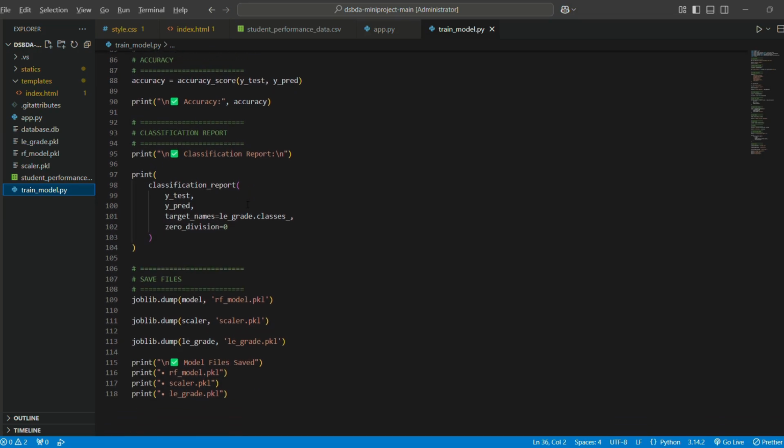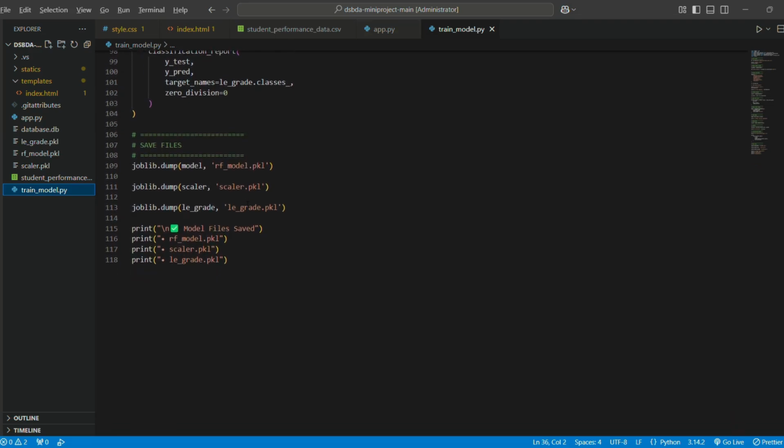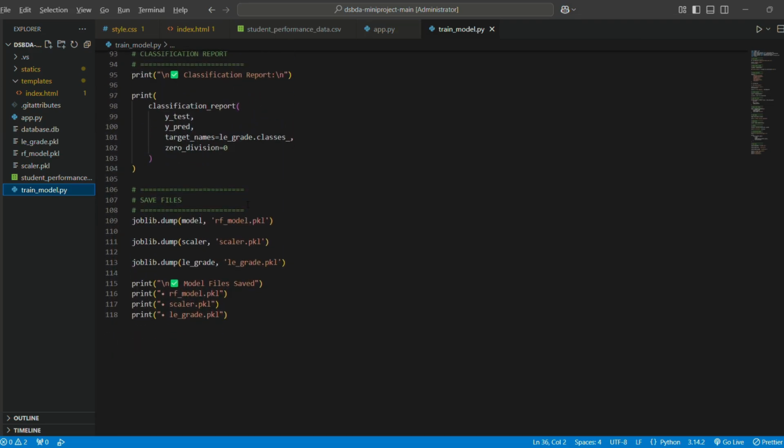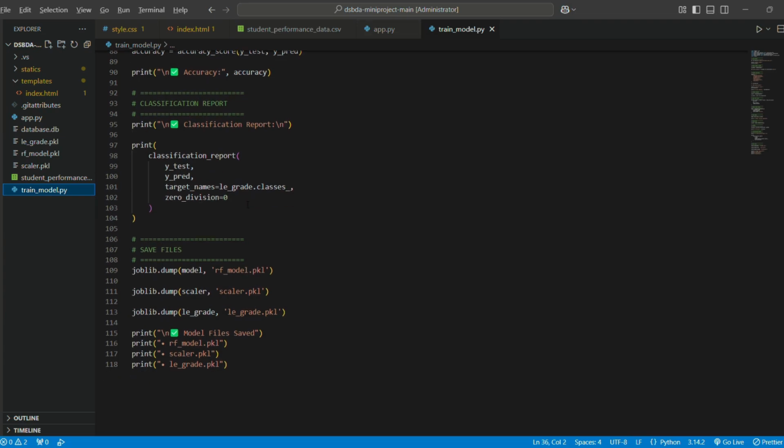Then feature scaling is performed using standard scaler. The random forest model is trained using the training dataset. After training, prediction accuracy and classification report are generated. Finally, the trained model, scaler, and label encoder are saved using joblib.dump.